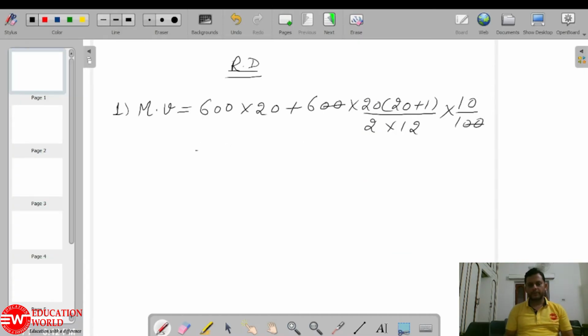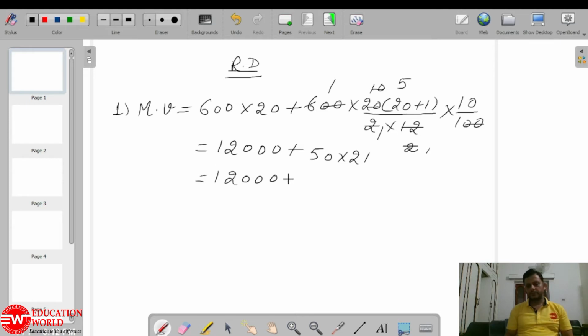So we'll just do the cutting. It will be 12,000 plus this one, 6 1 and this is 2, this is 1 and 10, and this will be 1 and 5. So it is 50 into 21, which is 1,050.